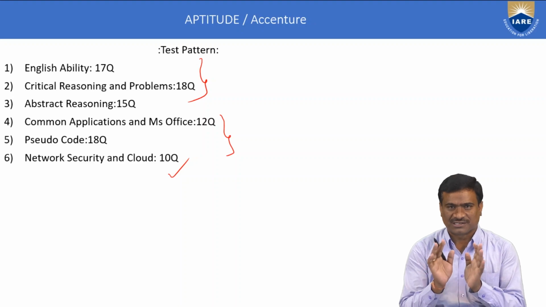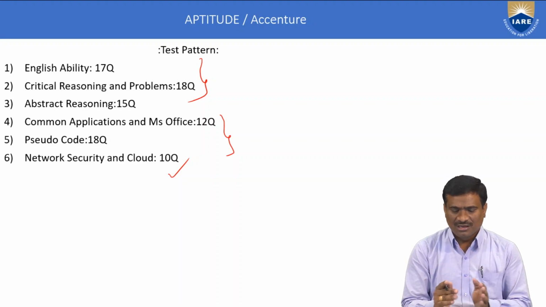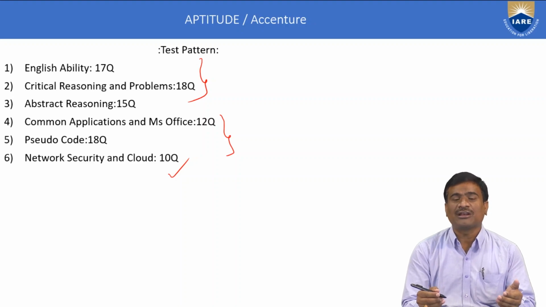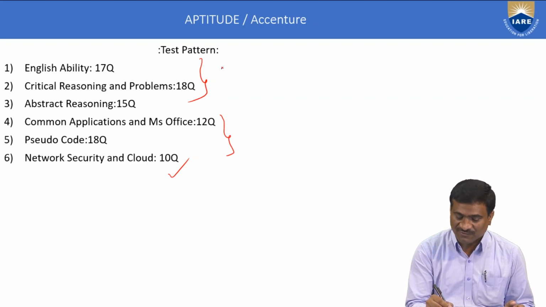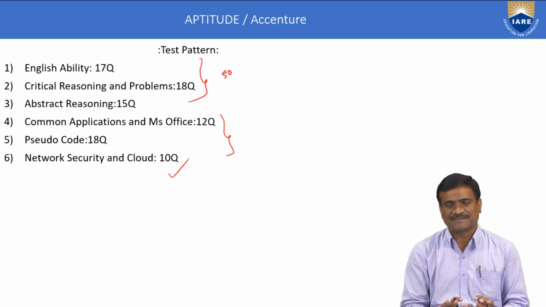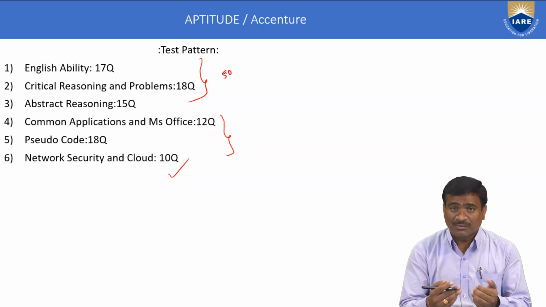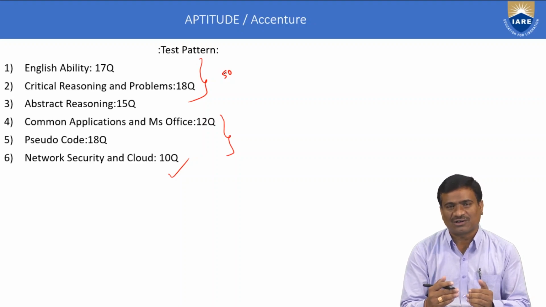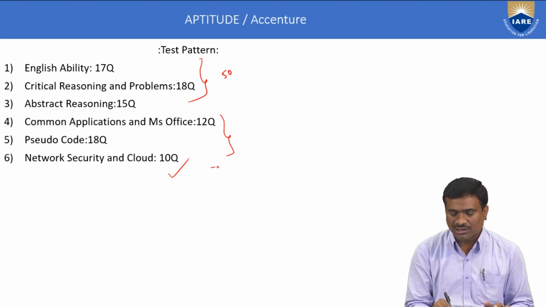For the general sections, 50 questions, time duration 50 minutes. The remaining technical ability, 40 questions, 40 minutes. Total time duration 90 minutes, 90 questions.